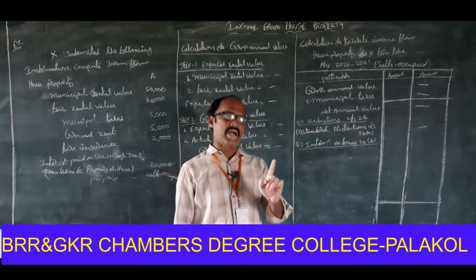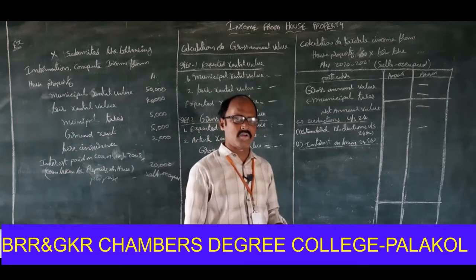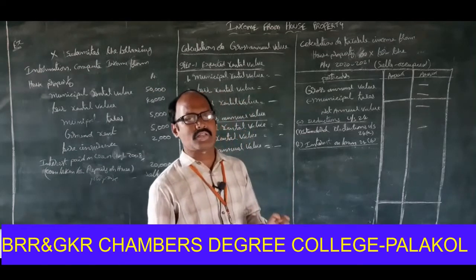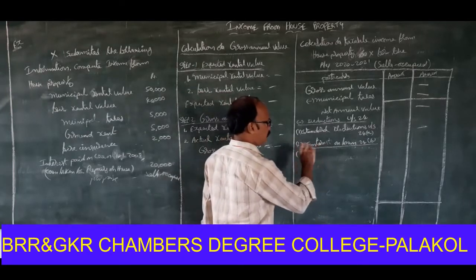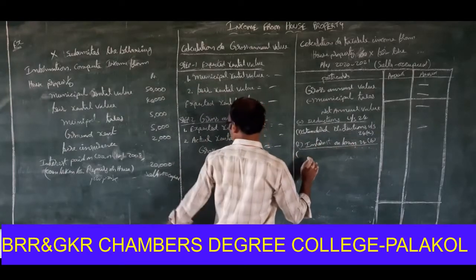One, actual amount paid. Second, 30,000 rupees. Look at that one. The date is mentioned here, that's why.